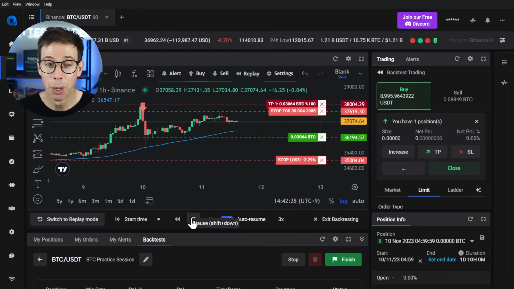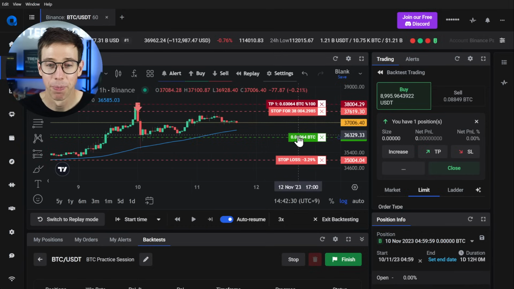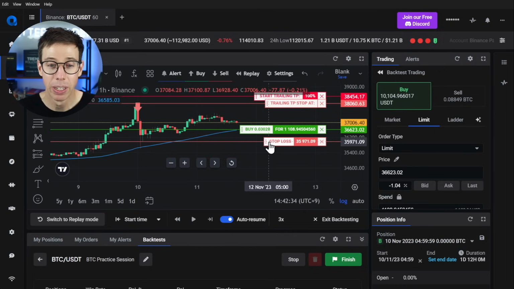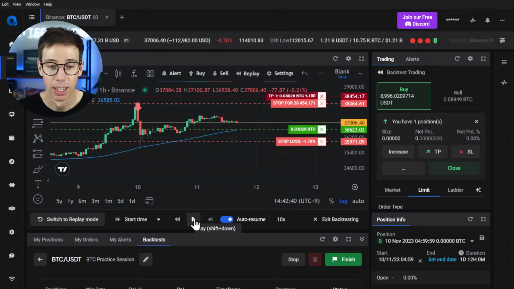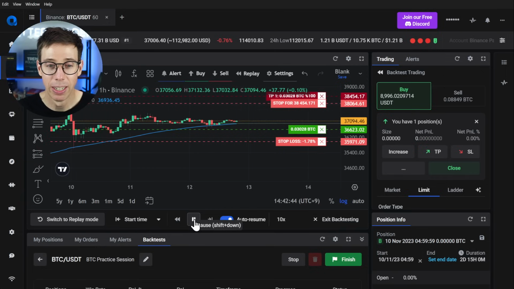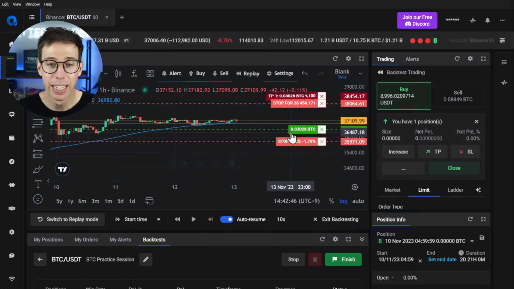Up. Oh, I have to move it. There we go. And I just noticed my stop loss isn't updating as well. And I do need to move that up because that's part of my strategy, right? Okay, confirm it. Tag it. Come on. Well, it just technically did right there.